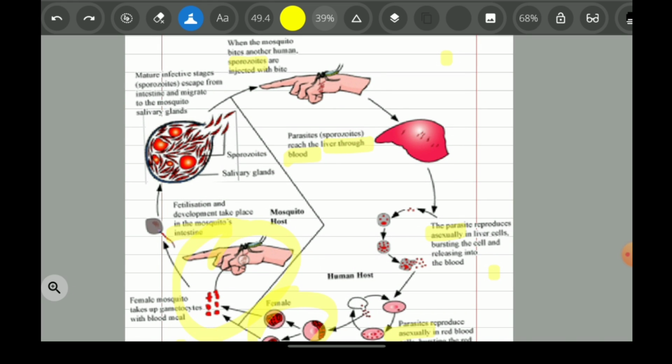Then the sporozoites are in the salivary gland. The mature infective stage, that is the sporozoites, escape from the intestine and migrate to the mosquito's salivary gland. Now they come to the salivary gland, and then they again infect the human being. This is a very simple cycle, in simple words, the life cycle of Plasmodium.